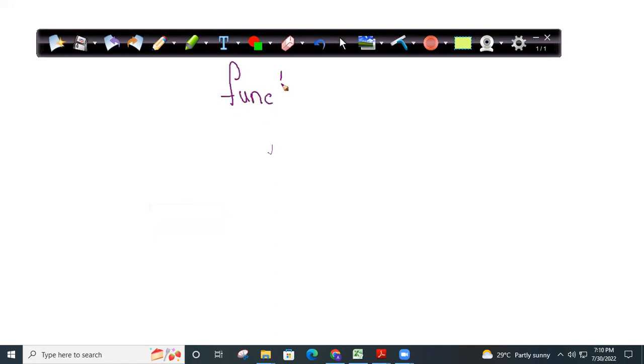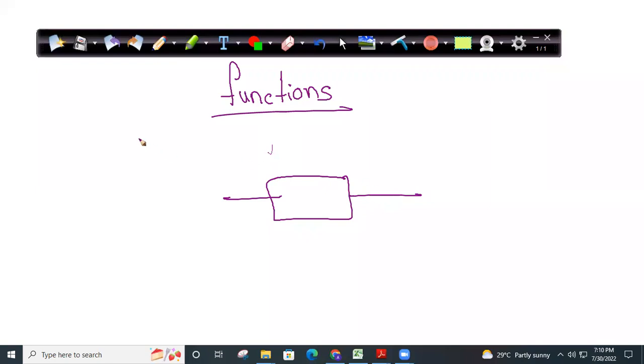Functions. Function is the most important word in this life, according to me, or for a mathematician or any science student. When you say function, our body is a function, it is doing some functions. A fan is a function, modulus is a function, square root is a function, because they take some input and give output. Whatever takes some definite input and gives a definite output is called a function.